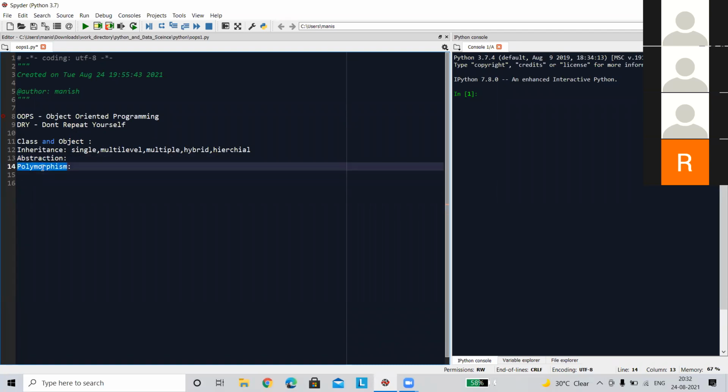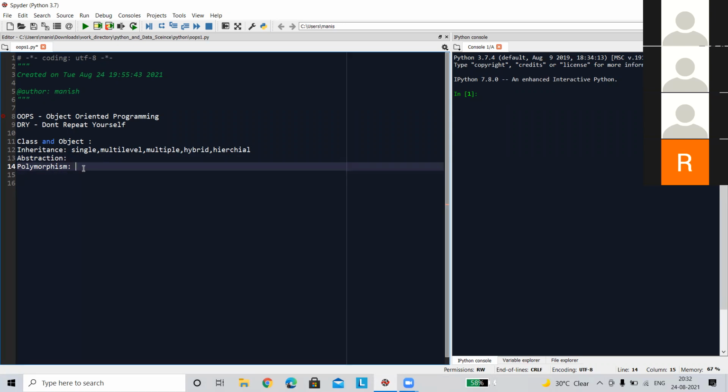Next is polymorphism. From the definition you can know that it is something that can have multiple forms or multiple functionalities. That is polymorphism. We can achieve polymorphism in Python using two ways: overloading and overriding.